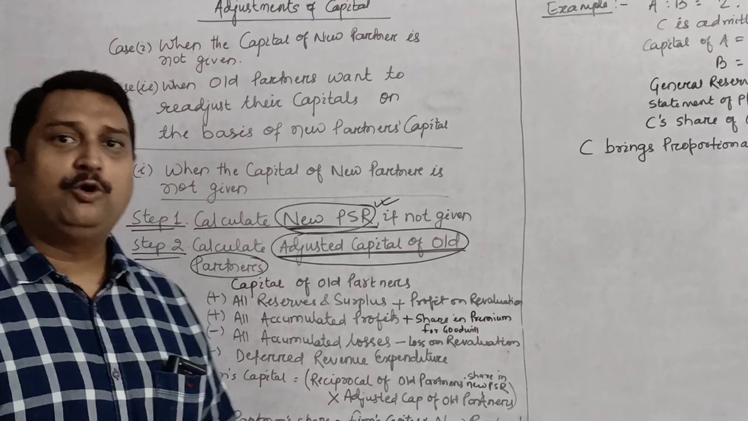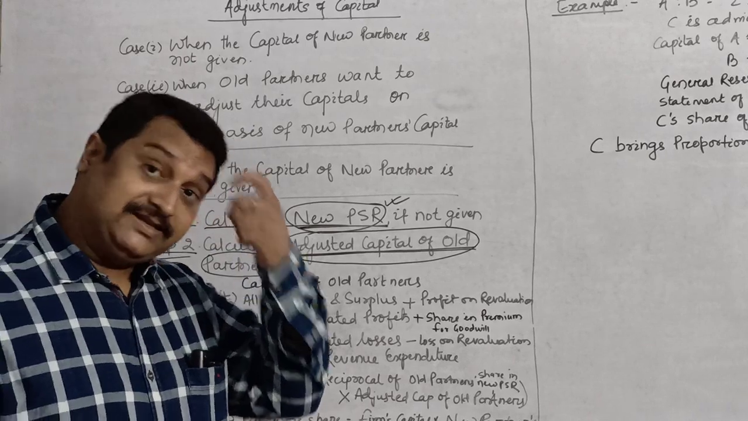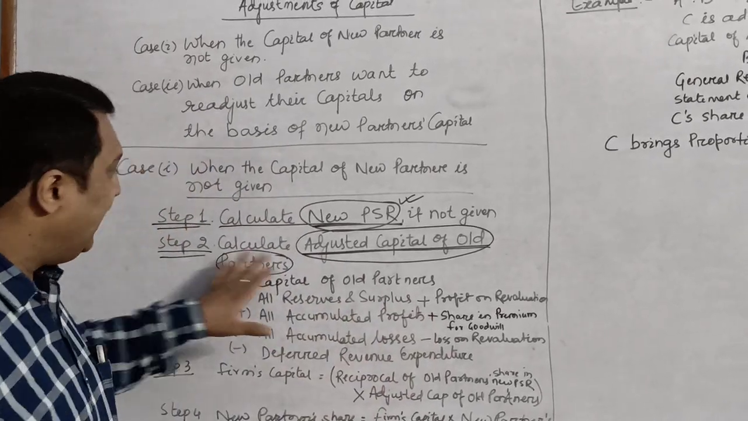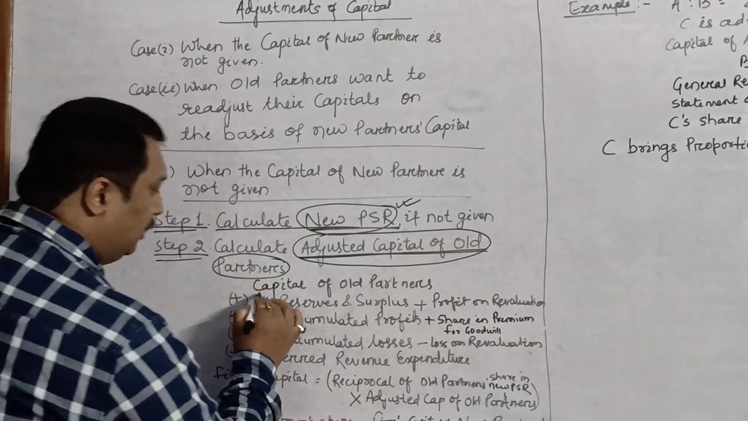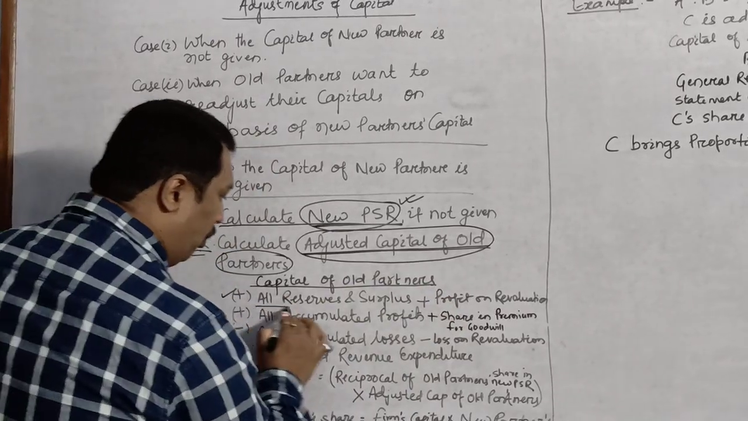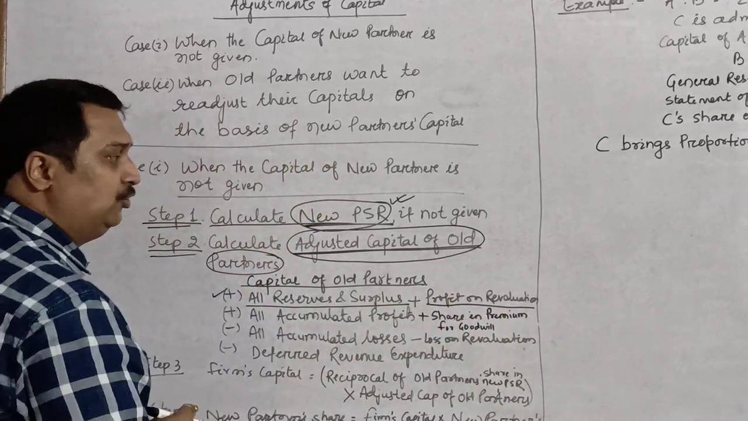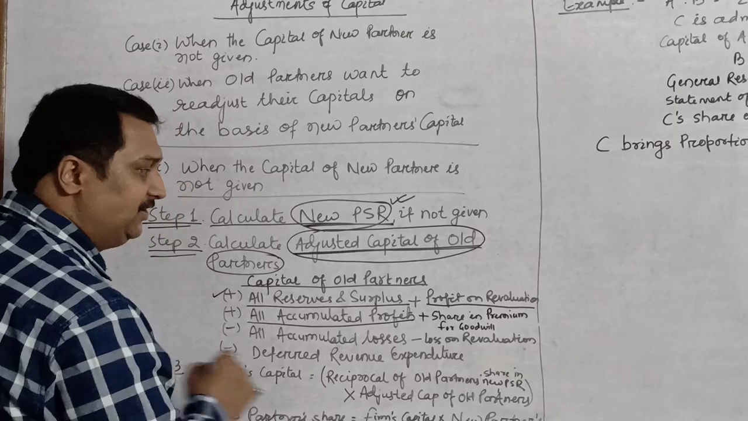In the previous video, we had discussed how to calculate the adjusted capital. In this, we are going to talk only about the old partners. How to calculate the adjusted capital of old partners? For that, you will take the capital of all old partners. You will add all reserves and surplus. You will add the profit which you earn on revaluation. You will add all accumulated profits.